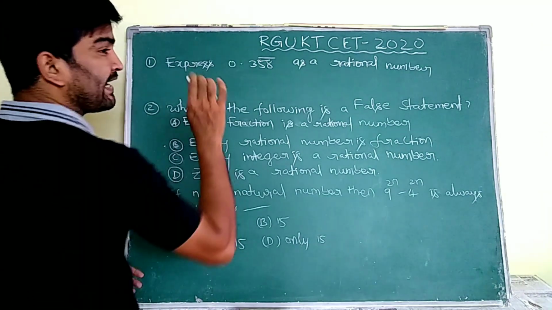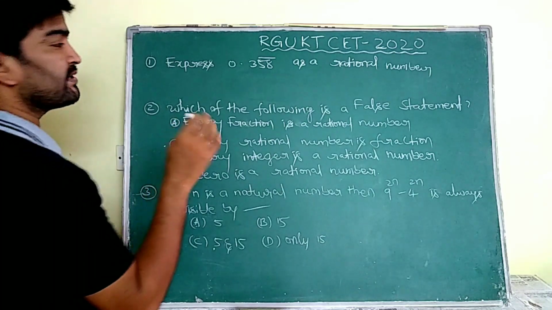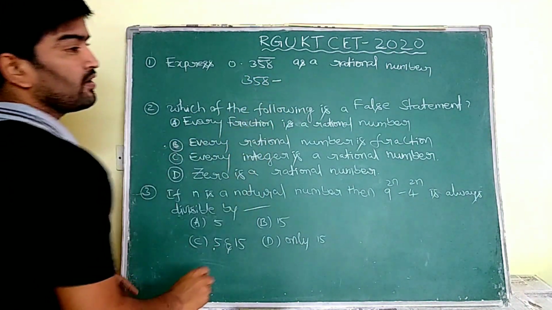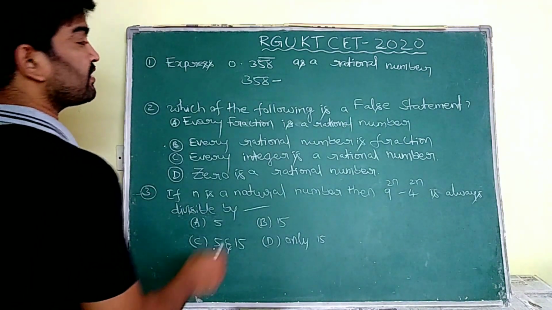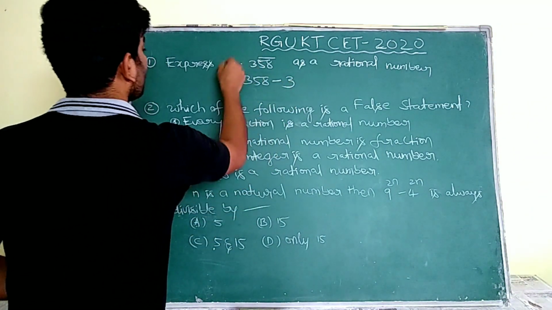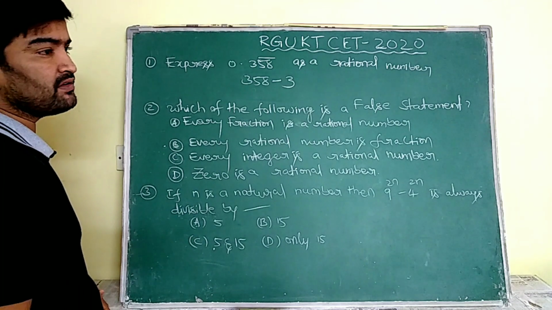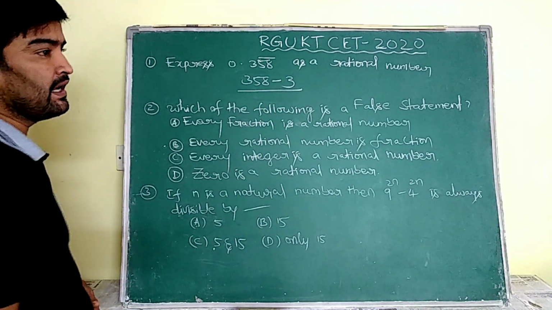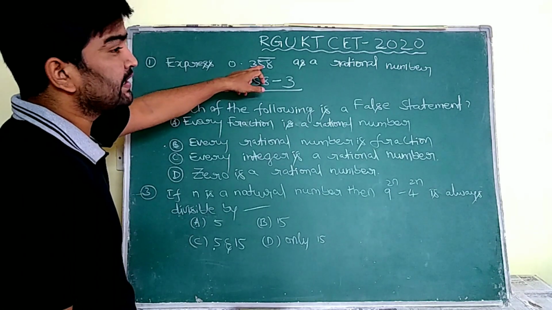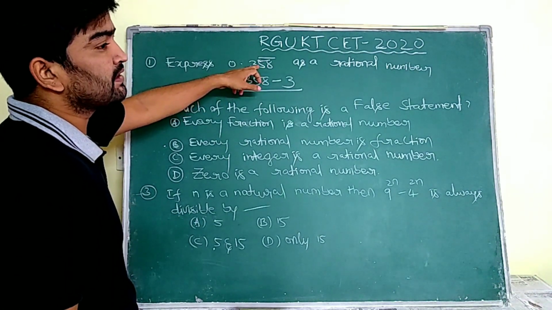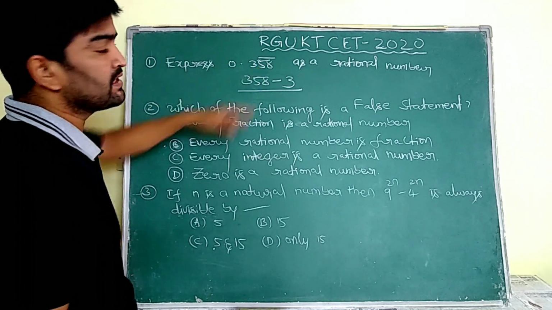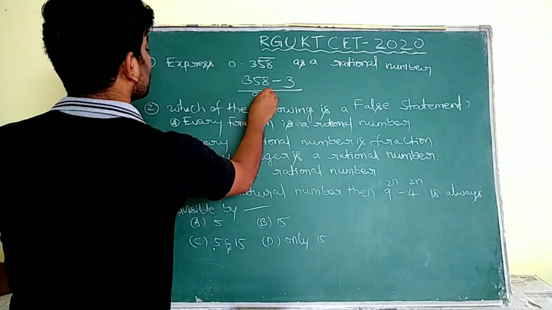First, write the given decimal without the decimal point and bar. That is 358. From that, subtract the value which is not under the bar. That is 3 only; 03 means 3 only. So that's why I am subtracting that. And write the equal number of nines as the digits under the bar. Here under the bar I have 2 digits, so I am going to write 2 nines.